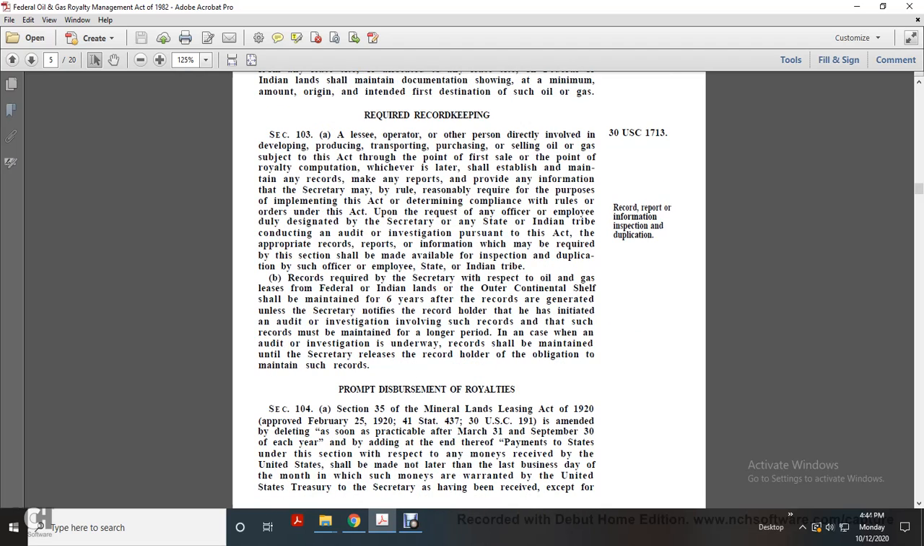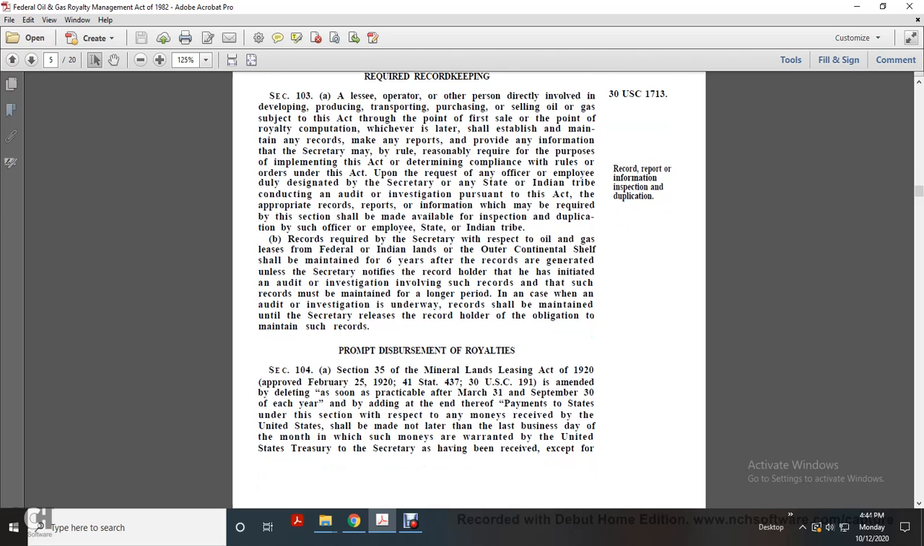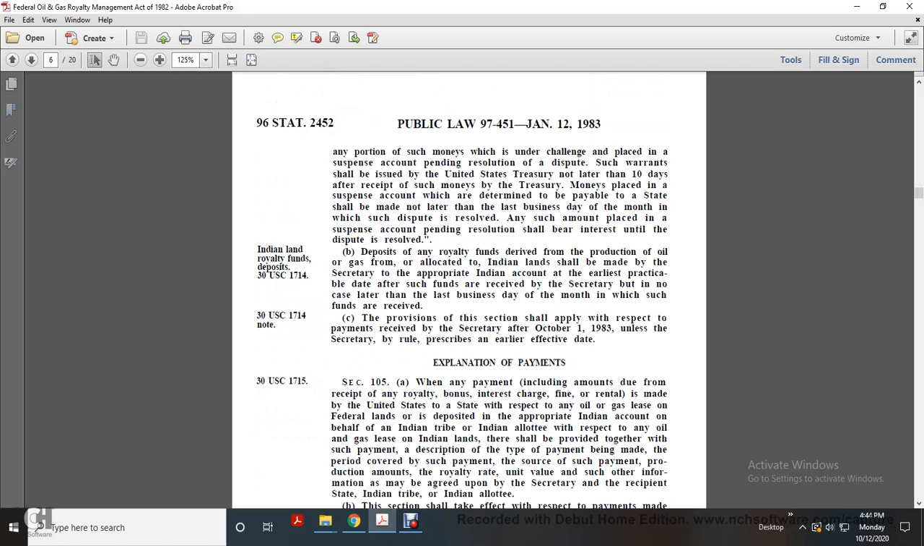Section 104. Section 35 of the Mineral Lands Leasing Act of 1920 is amended by deleting "as soon as practicable after March 31 and September 30 of each year" and adding at the end that payments to the states under this section with respect to any money received by the United States shall be made not later than the last business day of the month in which such moneys are warranted by the United States Treasury to the Secretary as having been received, except any portion of such money which is subject to challenge shall be placed in a suspense account pending resolution of the dispute.